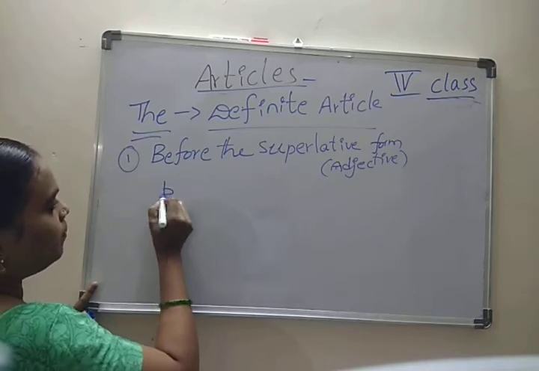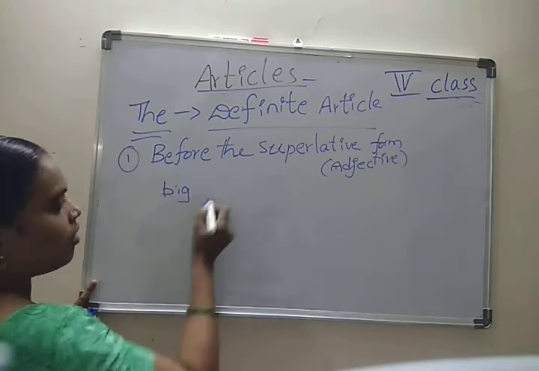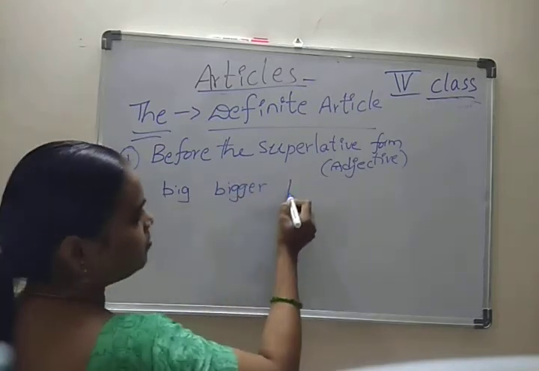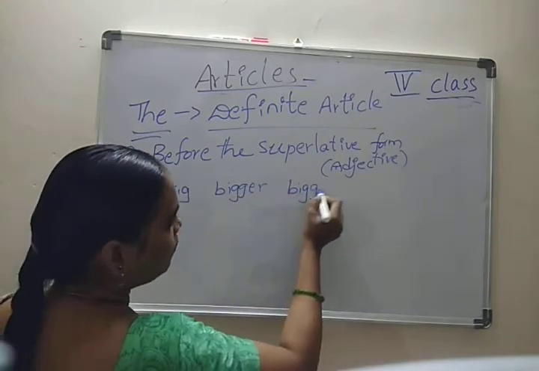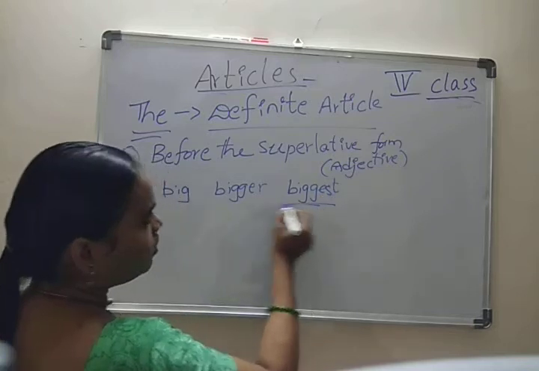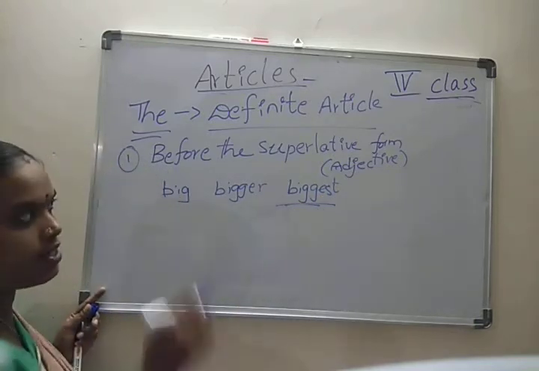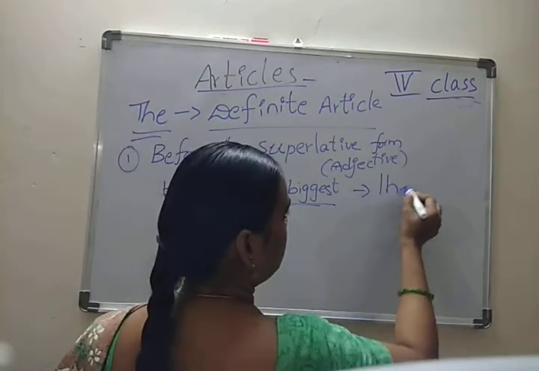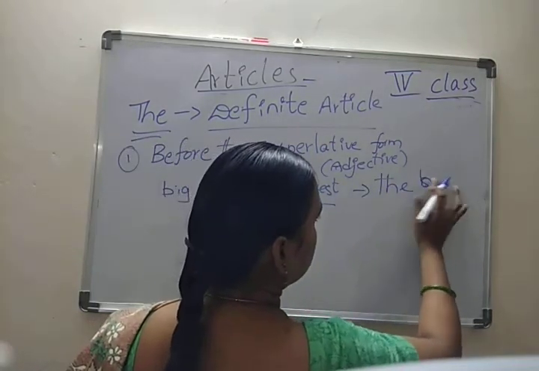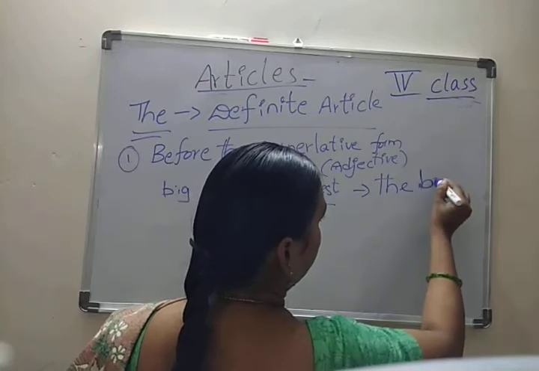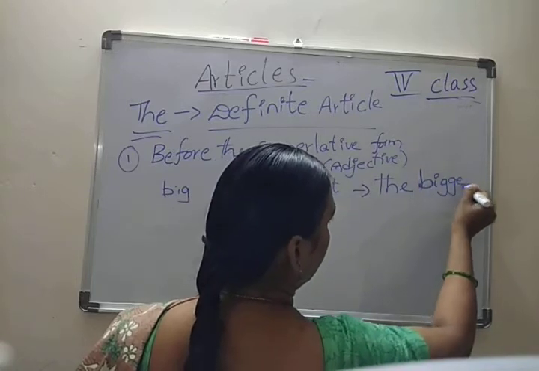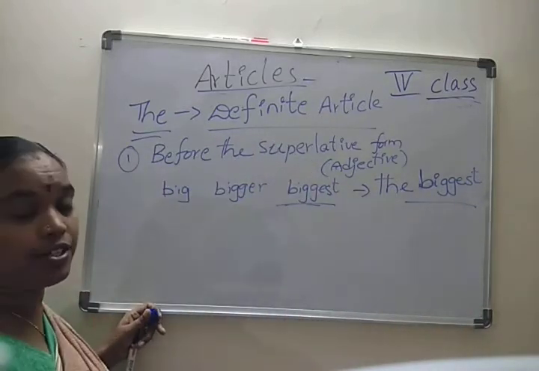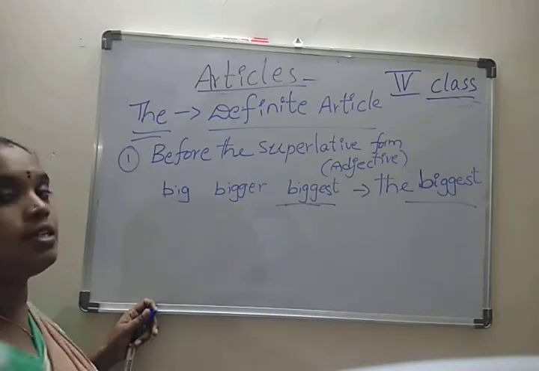We can take big, bigger and biggest. So whenever we use the word in a sentence, we can say the biggest. This is superlative, the biggest. So this is the rule: in the superlative form of an adjective, we have to use the.